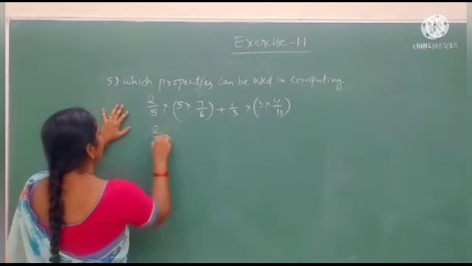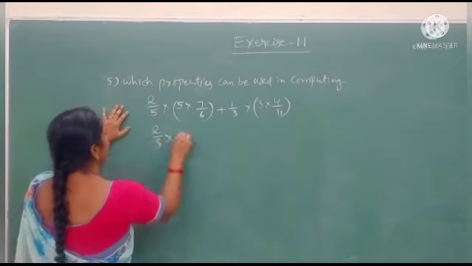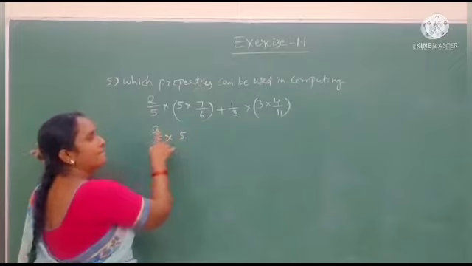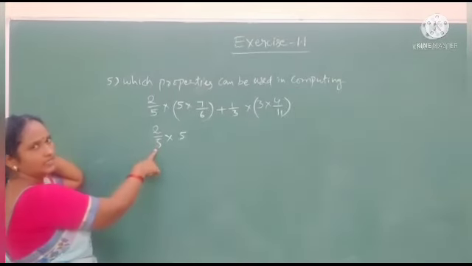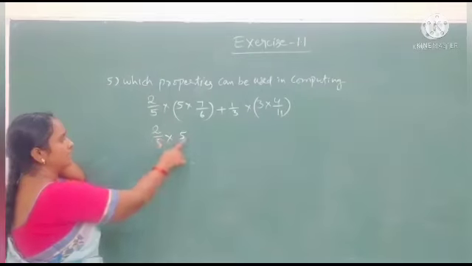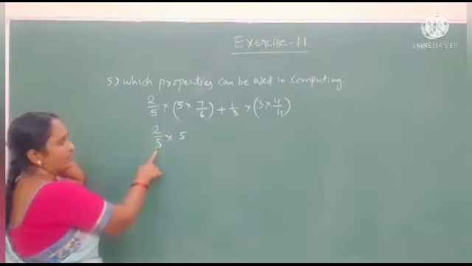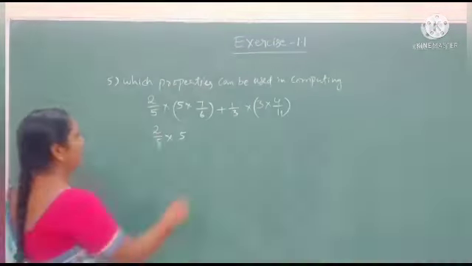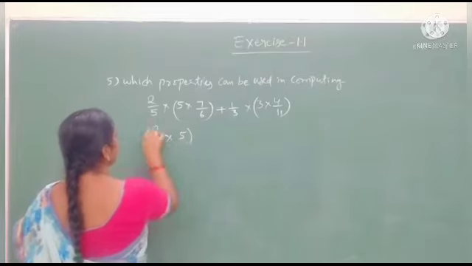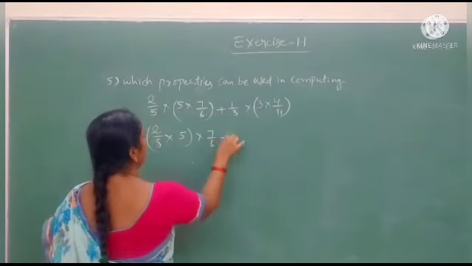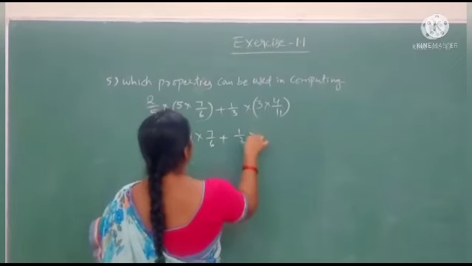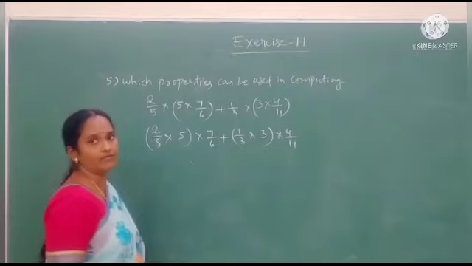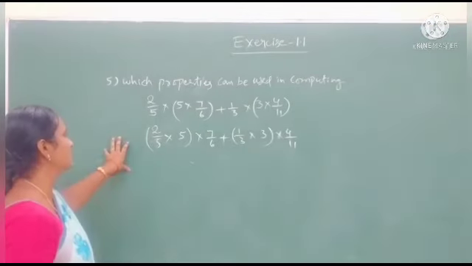2 by 5 into 5. Here, see these two numbers: the multiplicative inverse of 5 is 1 by 5. So here we use the multiplicative inverse property. After that, this is one term. We write like this. And after that, 1 by 3 into 3, one product. And after that, we write the 4 by 11. 4 by 11.